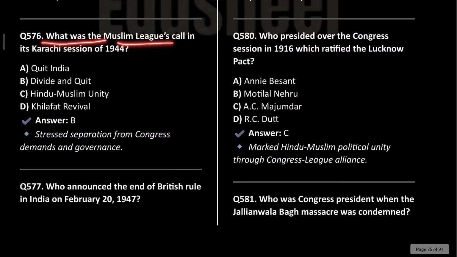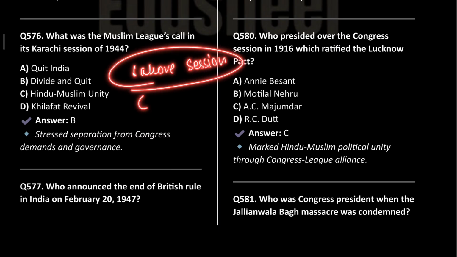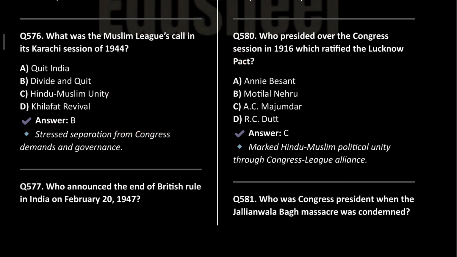What was the Muslim League's slogan in its Karachi session of 1944? It was divide and quit. Okay. In the Lahore session of the Muslim League in 1940, a demand for a separate country was pronounced for the first time. Okay.